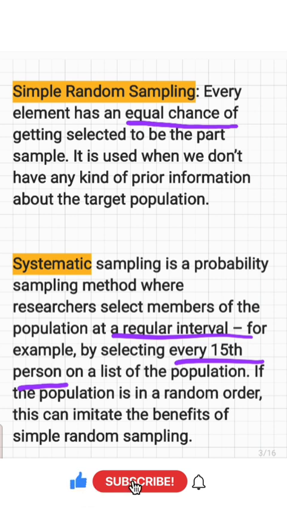It is really similar to the simple random sampling method, but instead of selecting random numbers from tables, we move through a list or sample frame, picking every nth name. For example, by selecting every 15th person on a list of the population. And if the population is in a random order, this can imitate the benefits of simple random sampling.